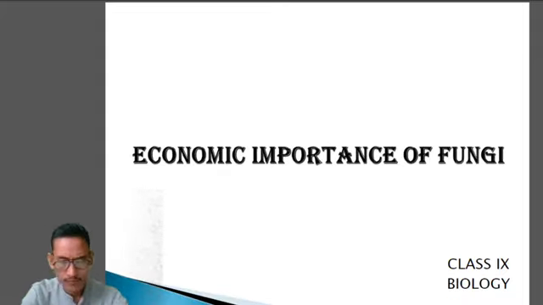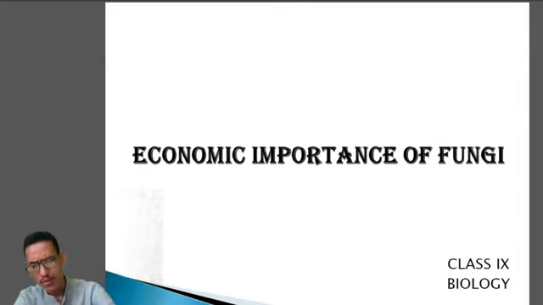Fungi simply have no chlorophyll. Since there is no chlorophyll, they have a heterotrophic mode of nutrition because they are not able to prepare their own food. Clear? Therefore the body of the fungi is also not differentiated into root, stem, leaves and flowers. However, when compared to bacteria, they are more highly evolved.